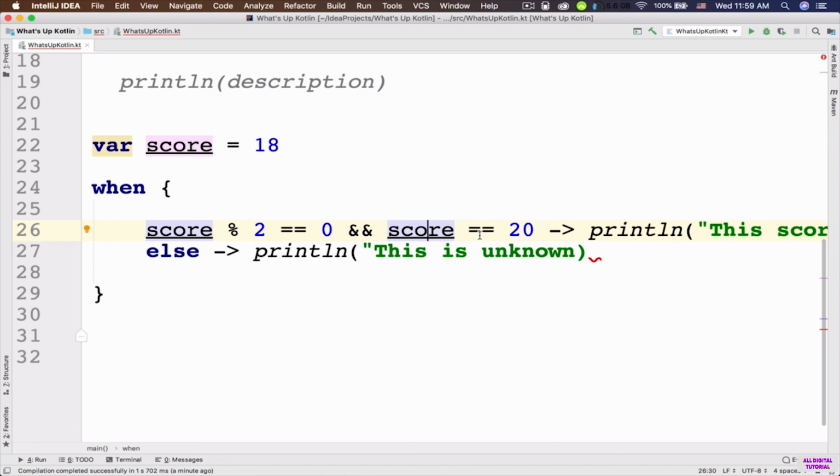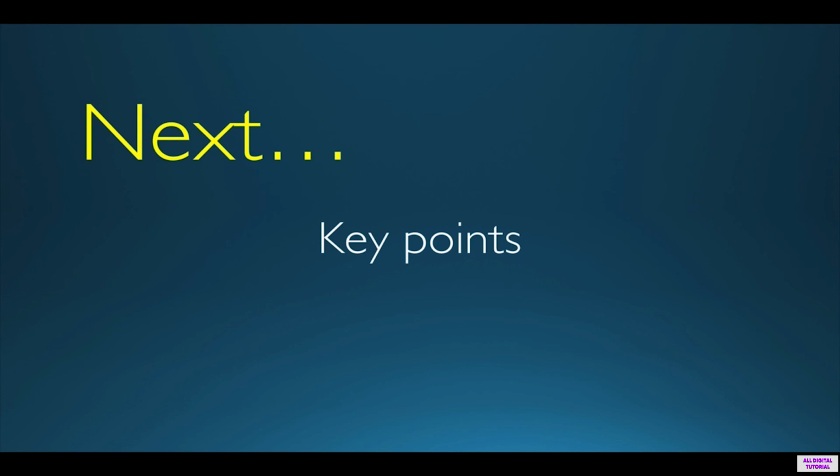You can see that how it can get so much complicated. A when expression is also more succinct than the if expression that you've learned in the previous tutorials. Okay? So here I forgot to put a double quote here. So now there is no error. Hopefully that makes sense. In the next tutorial, we are going to learn about the key points of this chapter. I look forward to seeing you next.